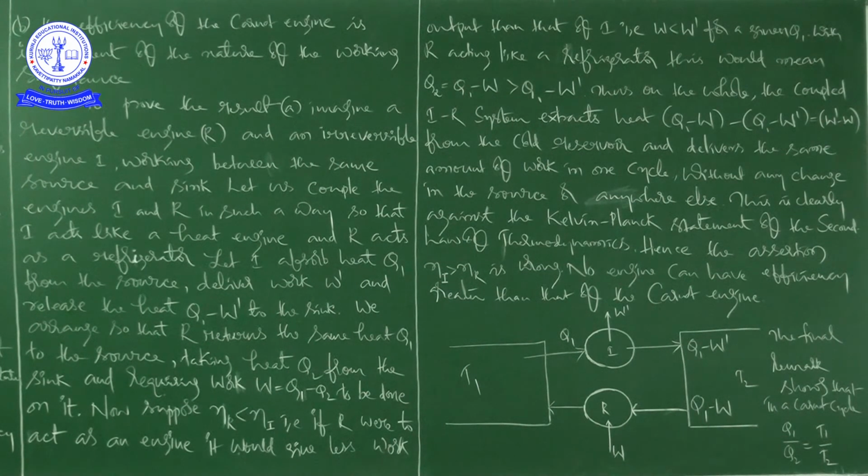Hence no engine can have efficiency greater than that of the Carnot engine.